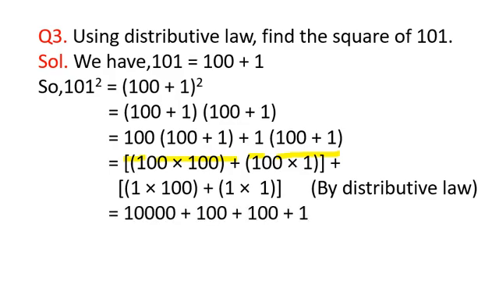After multiplying the numbers in the bracket, it will be 10,000 plus 100 plus 100 plus 1. So it will be 10,201. I hope this is clear to you now.